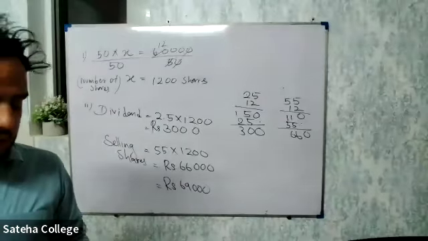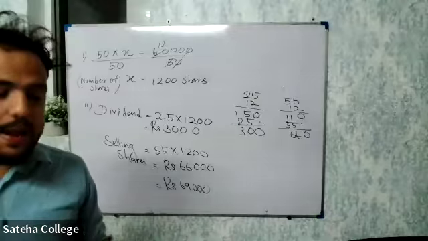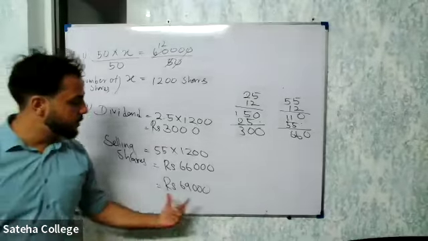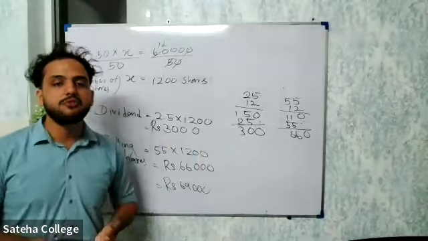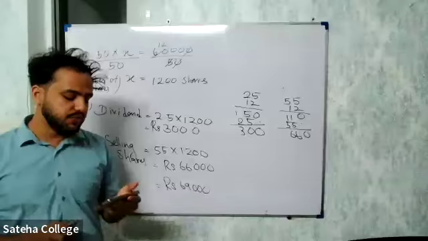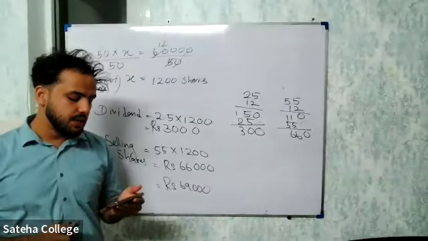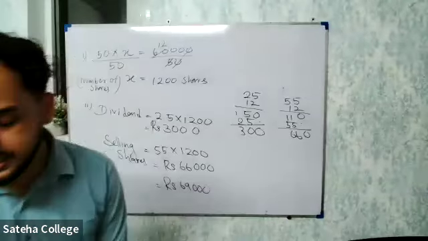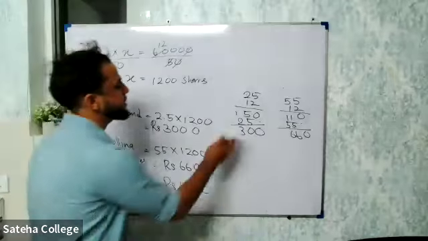Aruna deposits the total amount he gets in a bank for 1 year. So this is the total amount he deposits in the bank for 1 year. If he receives rupees 3,450 as interest, what is the interest rate? Percentage. They're asking you the interest rate.